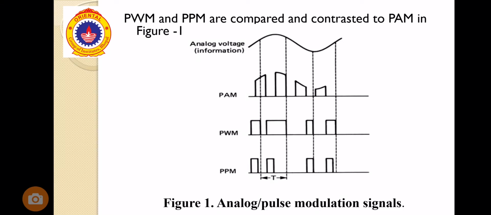PWM and PPM are generated with the help of PAM also. So in this diagram we can see the first is the analog voltage signal, that is the message signal. Second is the PAM signal, third is PWM and last is PPM. First is the PAM signal, in which the amplitude is varying. With the help of PAM we can generate PWM, and with the help of that you can also generate PPM.